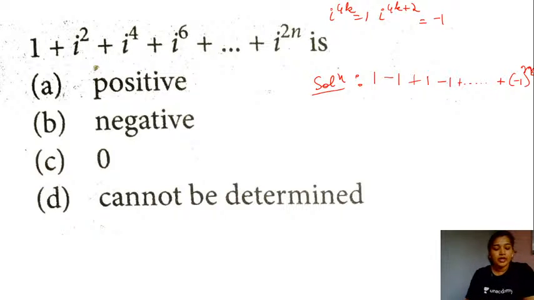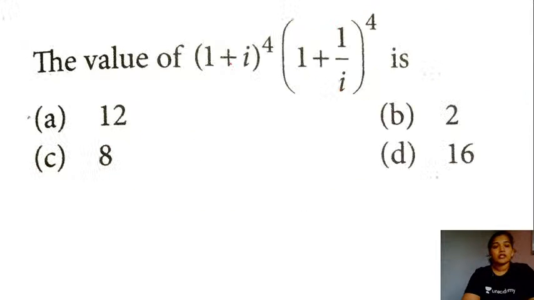So the answer here in this case is going to be option D, that is, this cannot be determined. Unless or until the value for n is given, students, here we will not be able to make any guesses with what will be the value for the given series here. Yes, I hope you guys are following with the solution here. If not, please do leave your doubts in the chat box there. So let's proceed with the next question now, students.